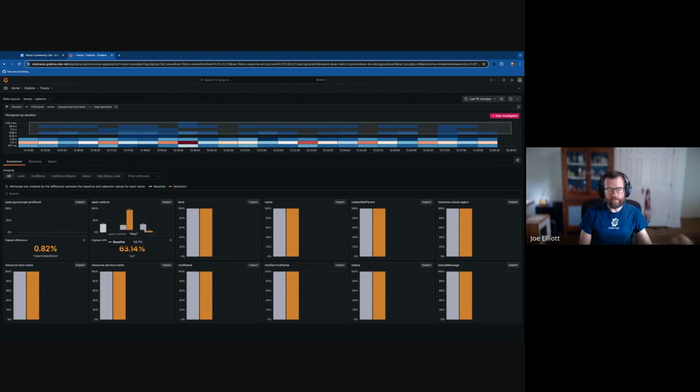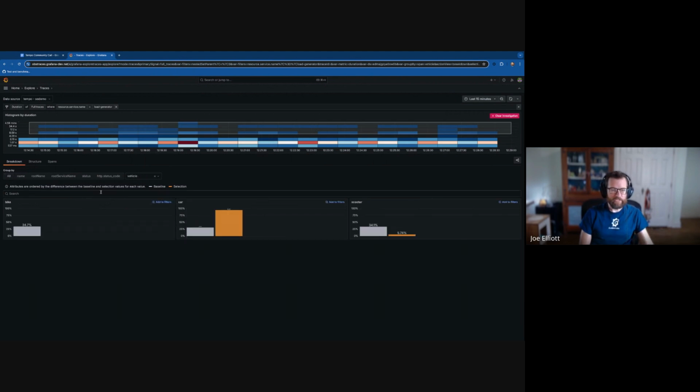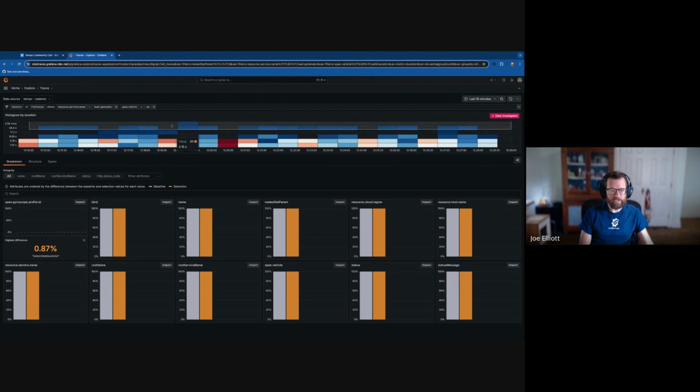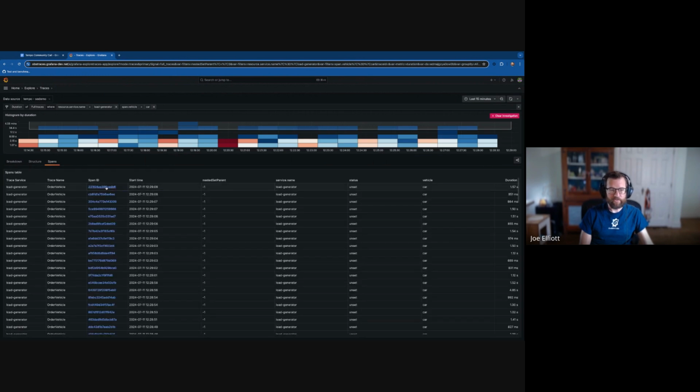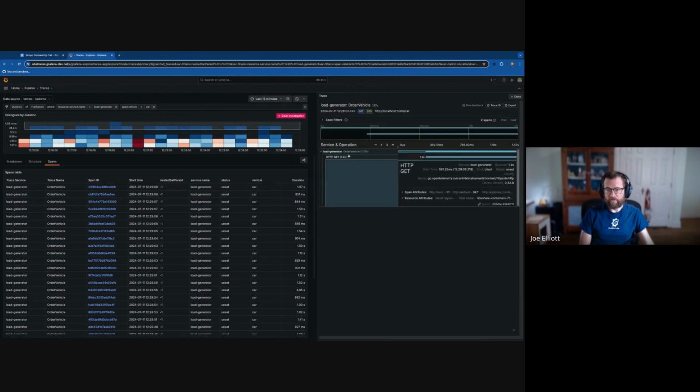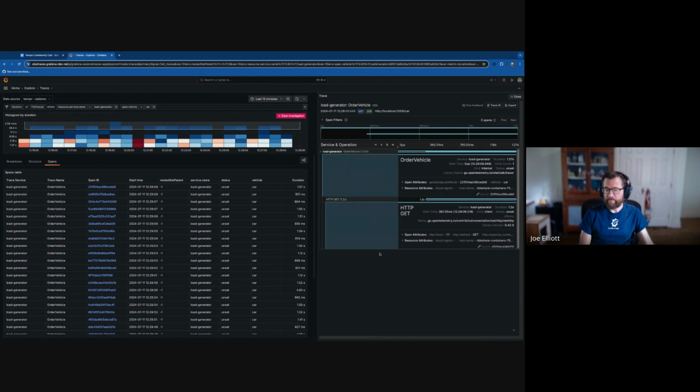Bike is lower durations. And we can see this value, it looks like scooter here, is split between the two, but still almost entirely outside the box, so probably fine. And this might allow us to look more closely. We can add car to the filter since we have a sense that this might be a problem. In a second, we can jump to individual traces and use this as a starting off point to do some investigation and determine why this car attribute is associated with my high latency issues.